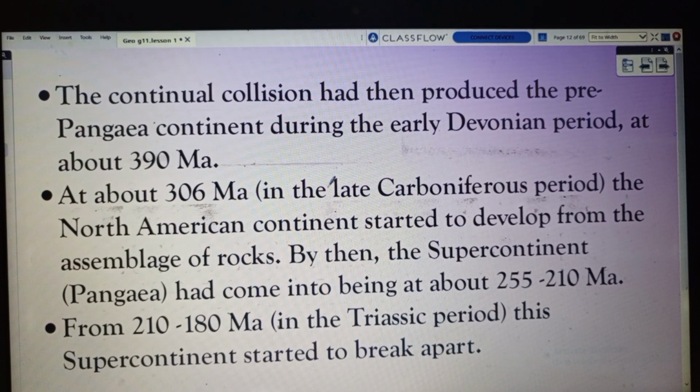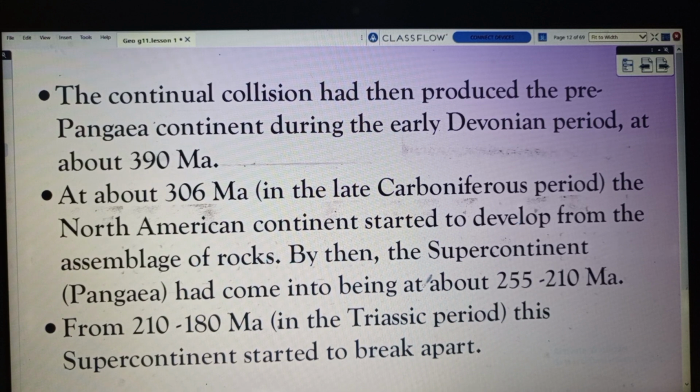The continual collision then produced the Pre-Pangea continent during the early Devonian period at about 390 million years ago. At about 306 million years ago, in the late Carboniferous period, the North American continent started to develop from the assemblage of rocks.